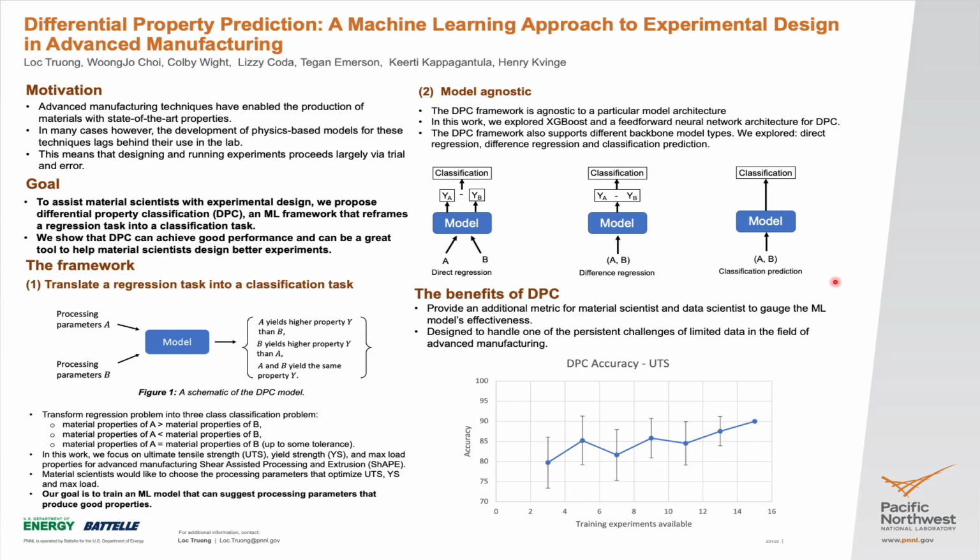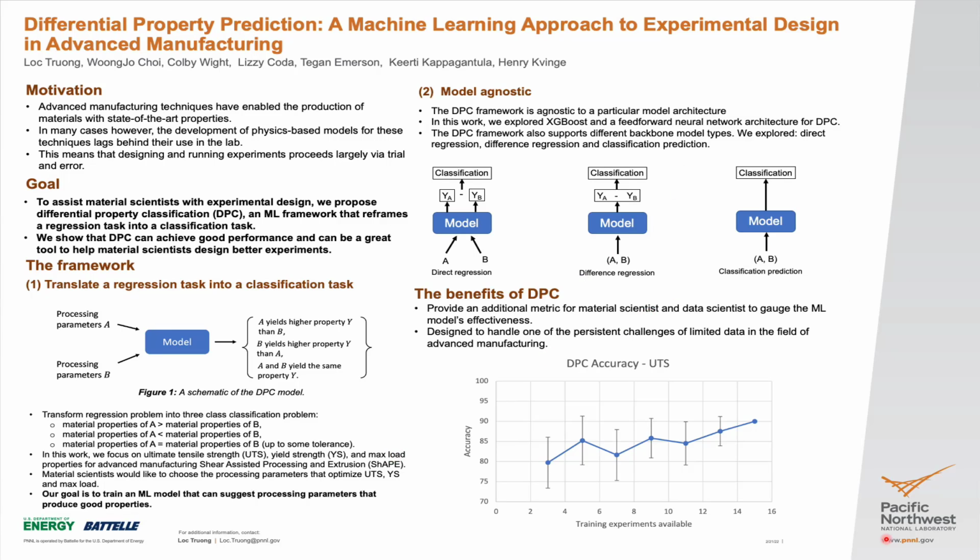In classification prediction, we produce the classification that we outlined here directly, without going through the intermediate step. We found that classification prediction outperformed the other two methods on two out of the three physical properties. Please review our paper for more detail.